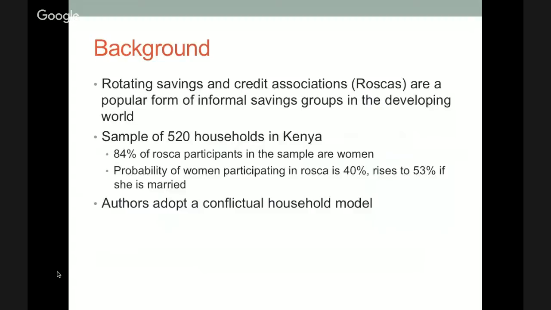They are particularly popular in areas where there is a lack of formal access to credit and financial institutions.